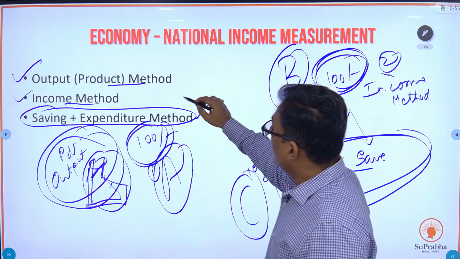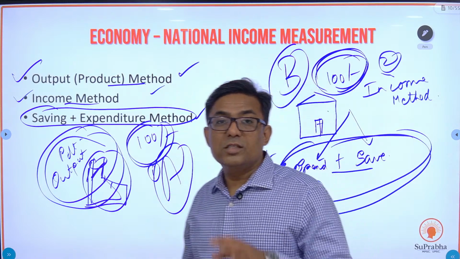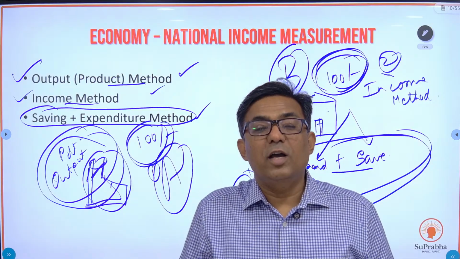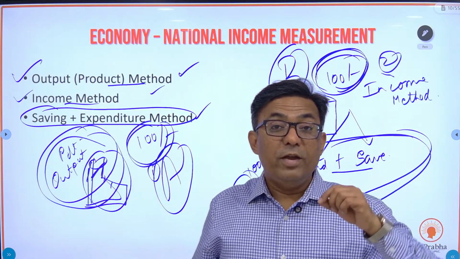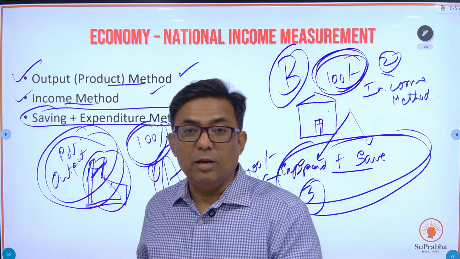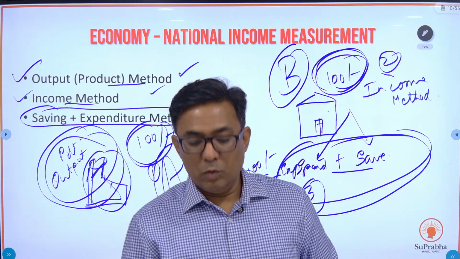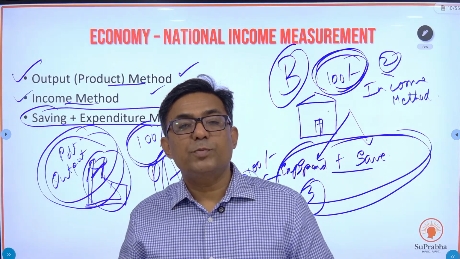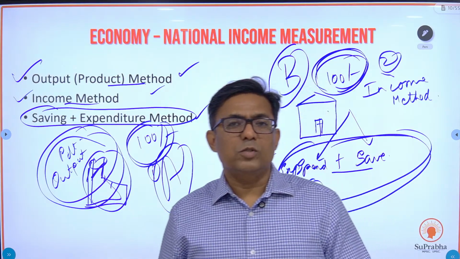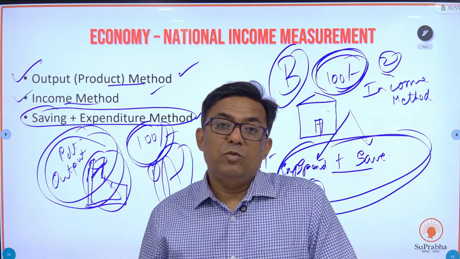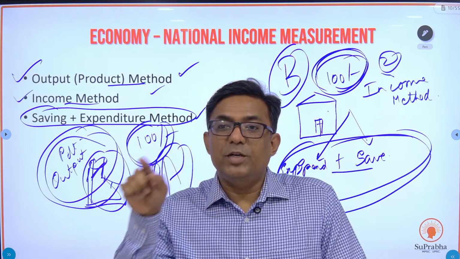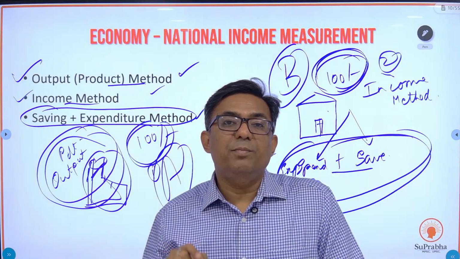We only use output method and income method in this country. I hope this is very clear. When every spending of money, every expenditure becomes digital, okay, GPay or Paytm, you make every expenditure via your mobile, digital payments, GPay or using UPI and all those things, at that time we can use expenditure and saving method because everything would be on a digital platform where everything can be traced.